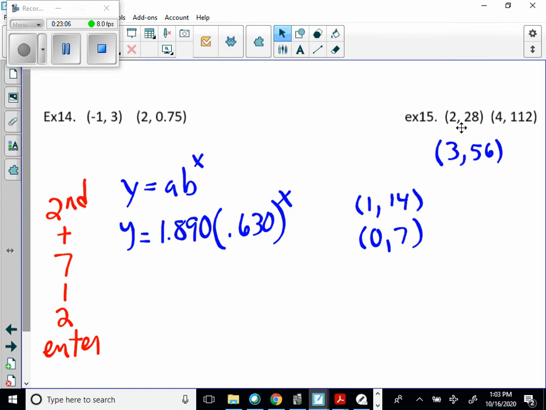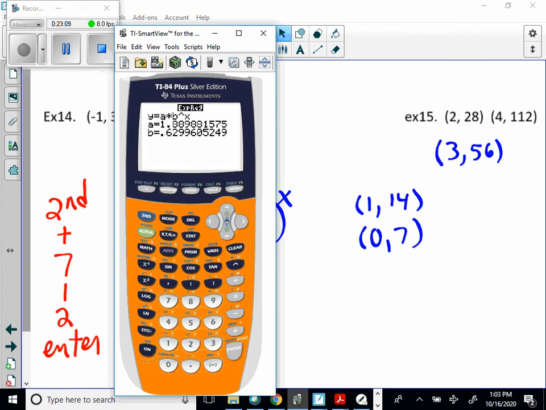So putting this in the calculator, we could say stat enter, and we're going to put in 2 enter, 14 enter, 4 enter, and then 28 enter, and 112 enter, and then do stat right 0 and store the regression equation, alpha trace enter, and it gives us 7 and 2.